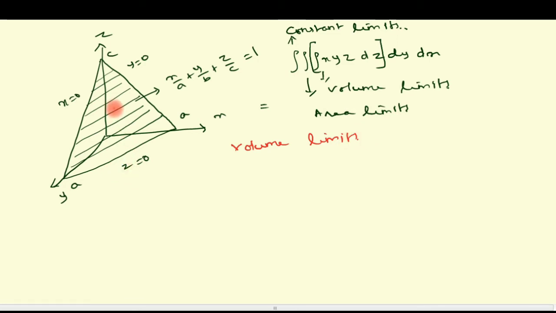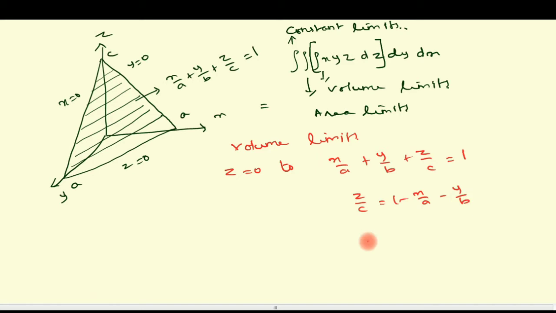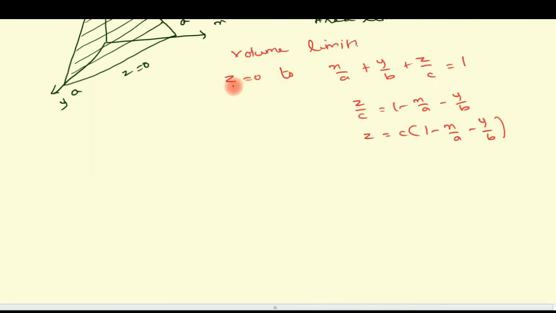Bottom is z equal to 0 to top, the plane x by a plus y by b plus z by c equal to 1. So z equal to 0 to the plane. In order to get the volume limits, the order is dz, so we have to keep z in terms of x and y. So z by c equal to 1 minus x by a minus y by b. Therefore z equal to c into 1 minus x by a minus y by b. Now z limits are over.